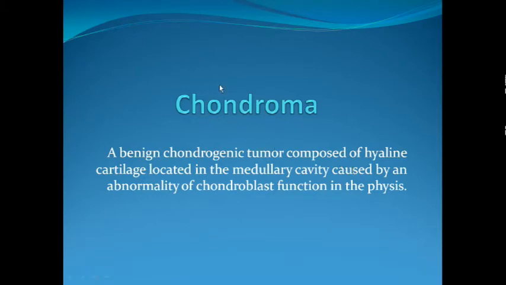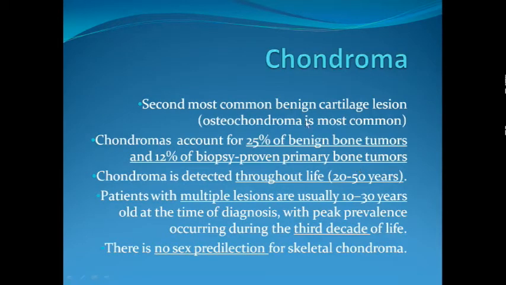Today we are going to start a new topic, another common bone tumor, which is known as chondroma. It is a form of cartilage forming bone tumor. That is, it is a chondrogenic tumor made up of hyaline cartilage, and it usually starts in the medullary cavity. The physis has some chondroblastic dysfunction which gives rise to the formation of these chondromas. It is the second most common benign cartilage lesion after osteochondroma. We have seen osteochondroma comprises 35 to 40% of the benign bone tumors encountered, while chondromas account for about a quarter of the benign bone tumors that we see.